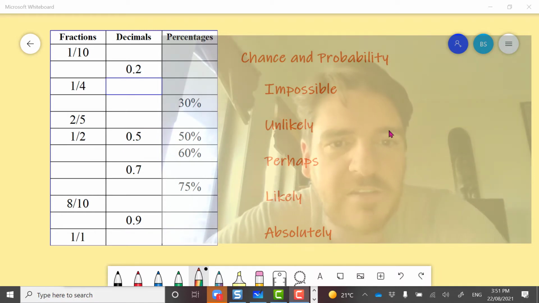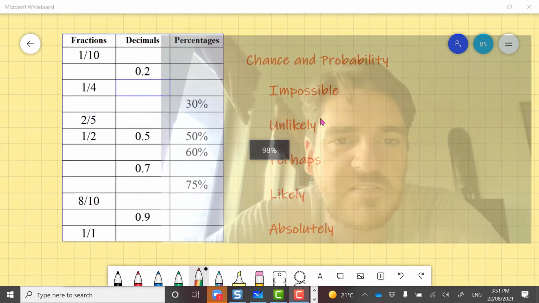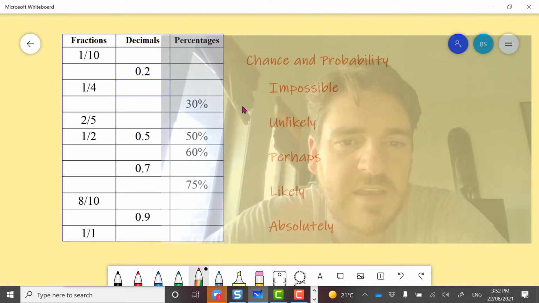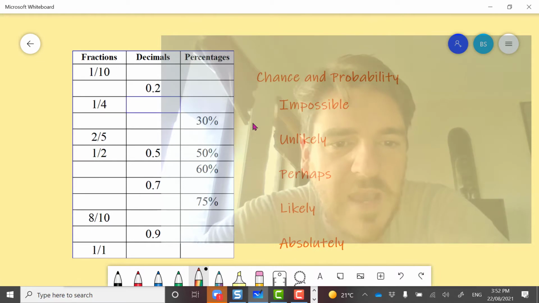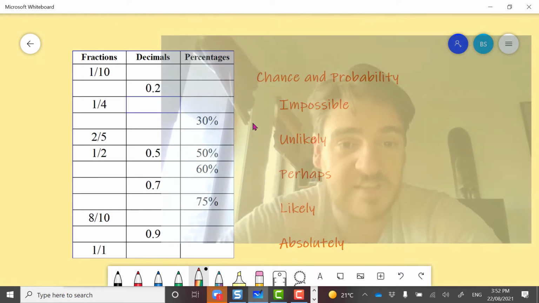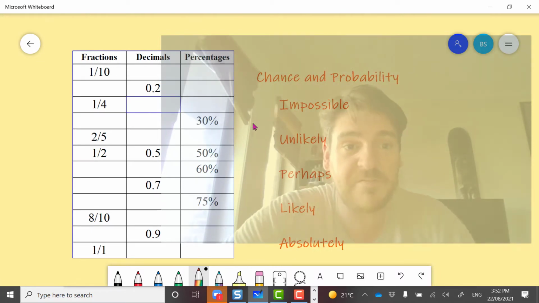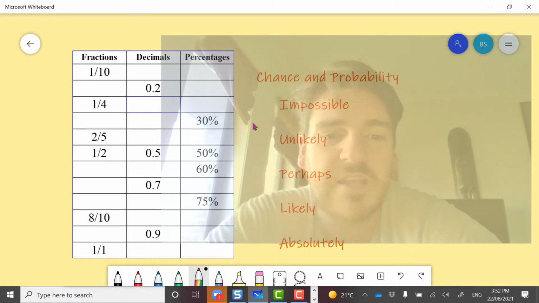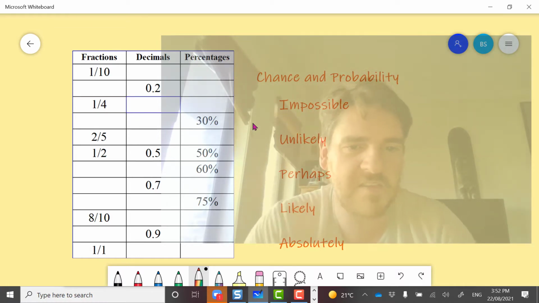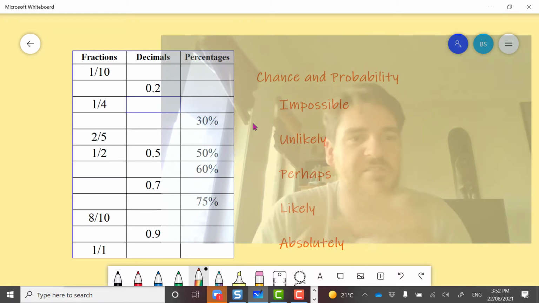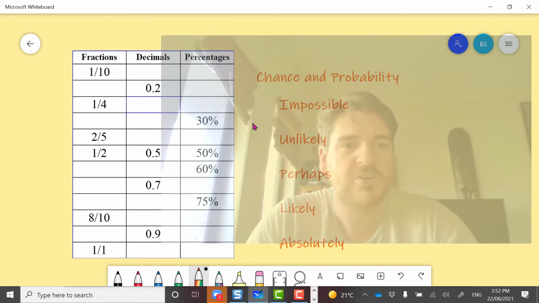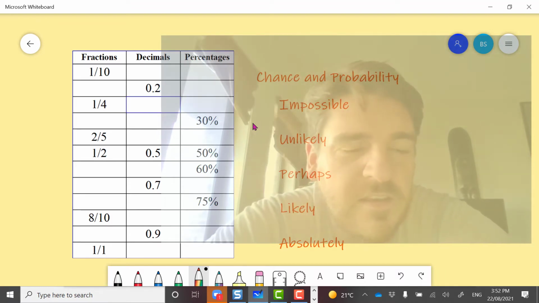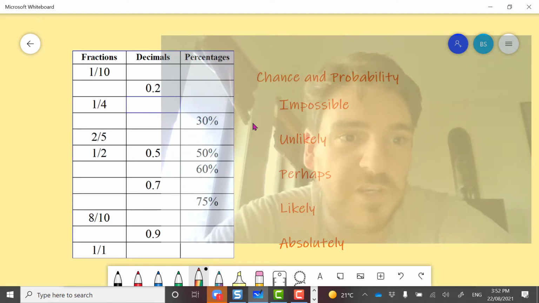Then you might have started to look at percentages. So I'm clicking and moving things by accident here. So you might have said, like I already said before, there's a 50% chance something will happen and a 50% chance something won't. There's a 100% chance or there's a 0% chance. Or you might have heard something like the chance is 1 in a million.